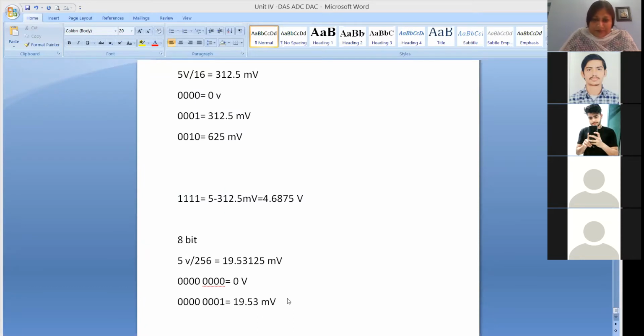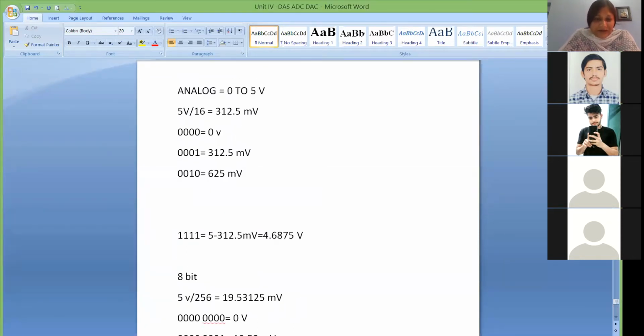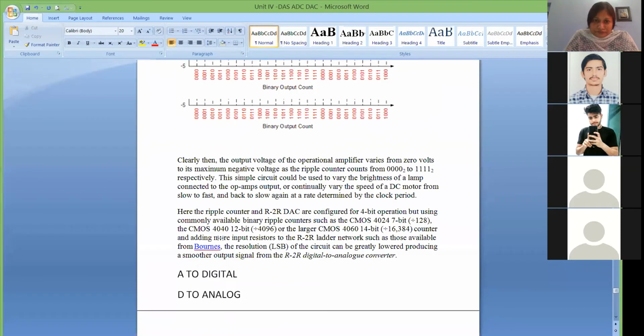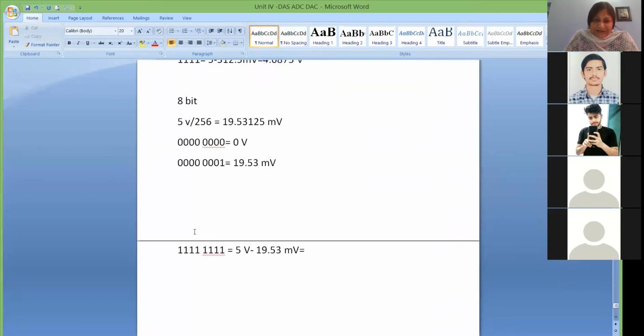Yes, ma'am. So this is the parameter. The number of bits parameter is common to both digital to analog and analog to digital converters, and 1 LSB error will always be there. If your resolution is good, your 1 LSB error is low. If your resolution is poor, your 1 LSB error will be high. So this is what we talked about, the number of bits. As you go on increasing the number of bits, the number of levels into which the range is divided will increase.